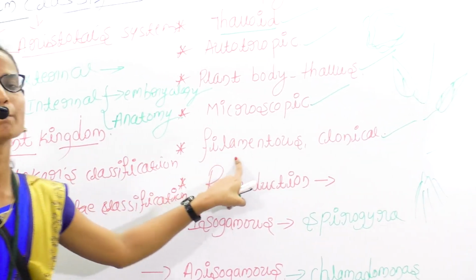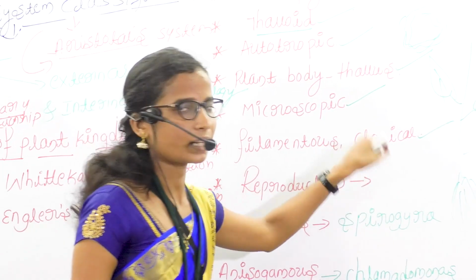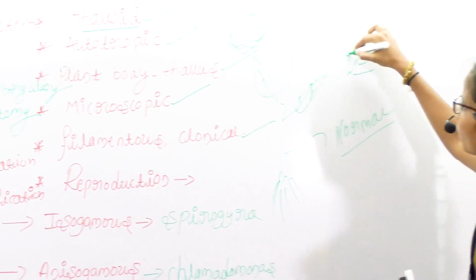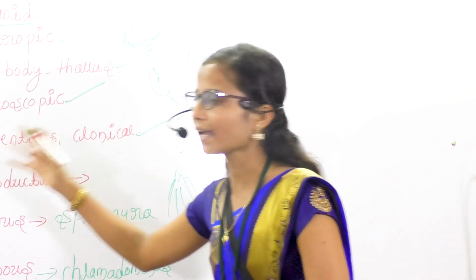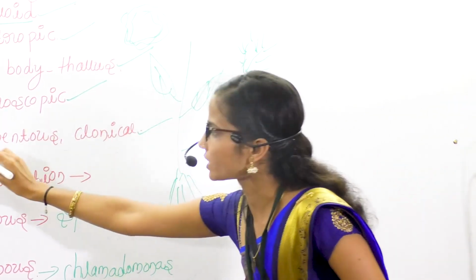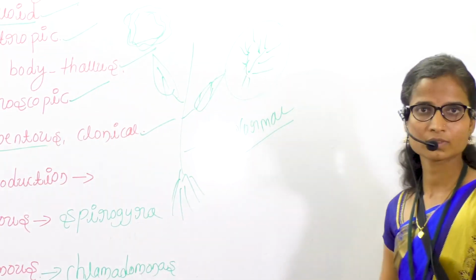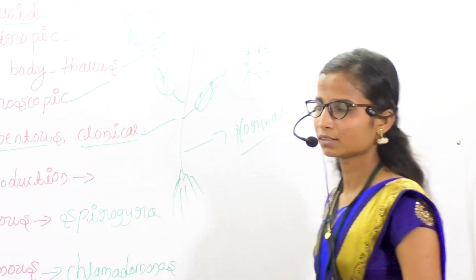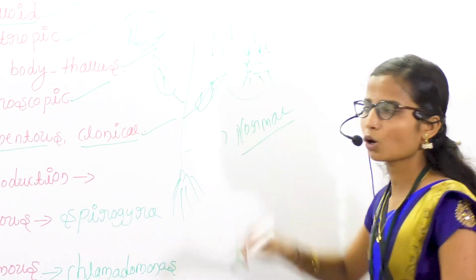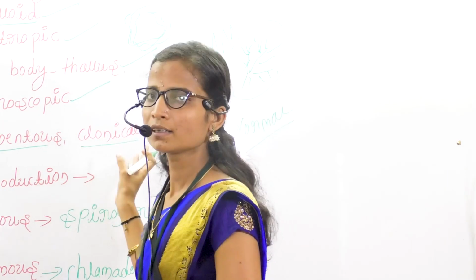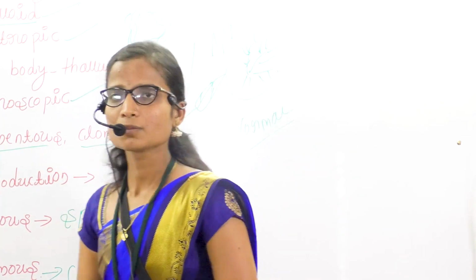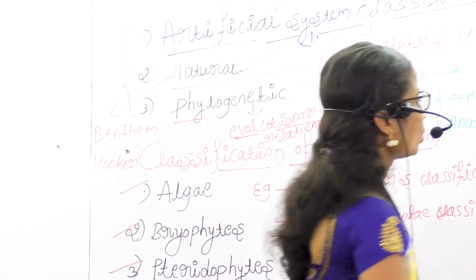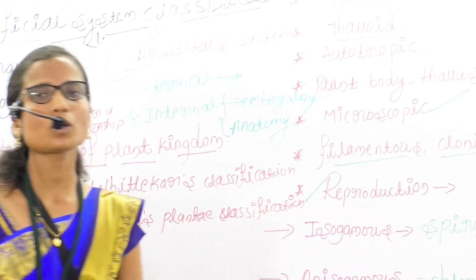Next is the structure. The structure of algae is filamentous and conical. Filamentous means filaments are present; when we see the algae under a microscope, the structure looks filamentous. Conical means cone shape. So algae is filamentous and conical when put under a microscope, not under naked eyes. Next character is reproduction.